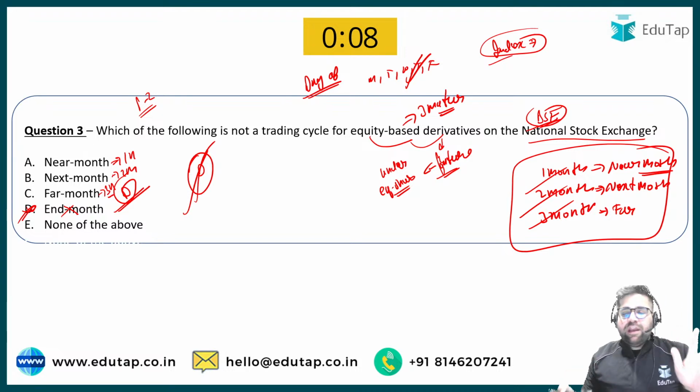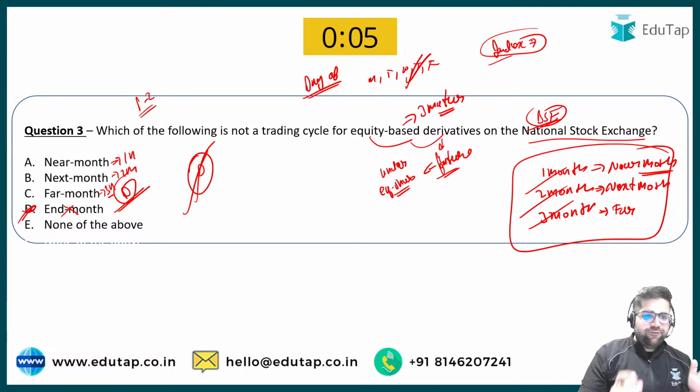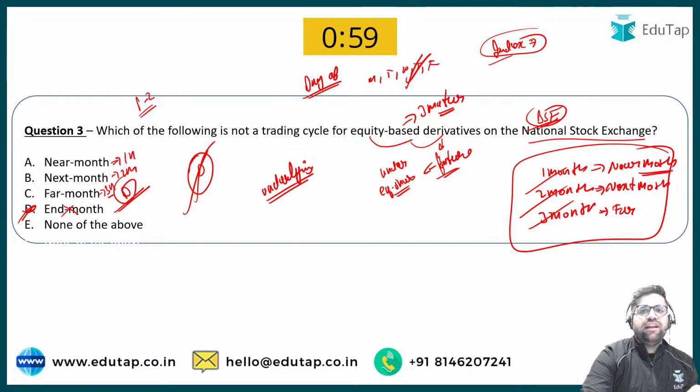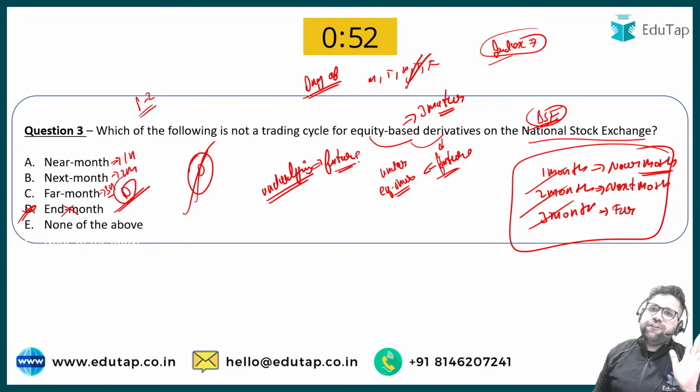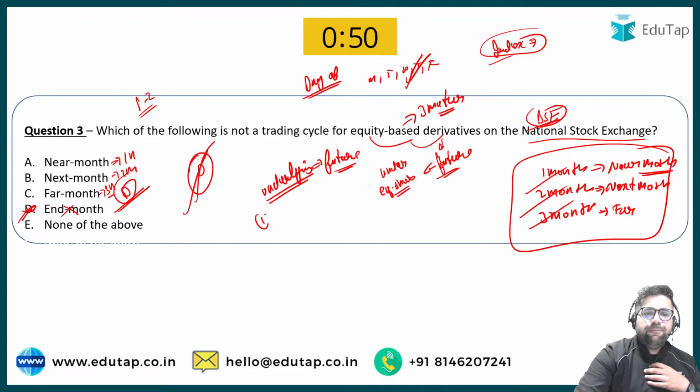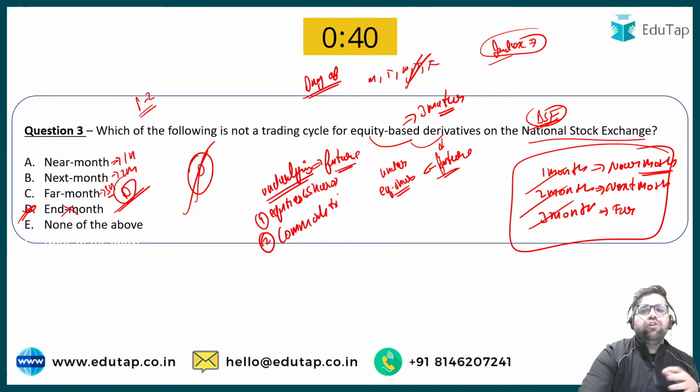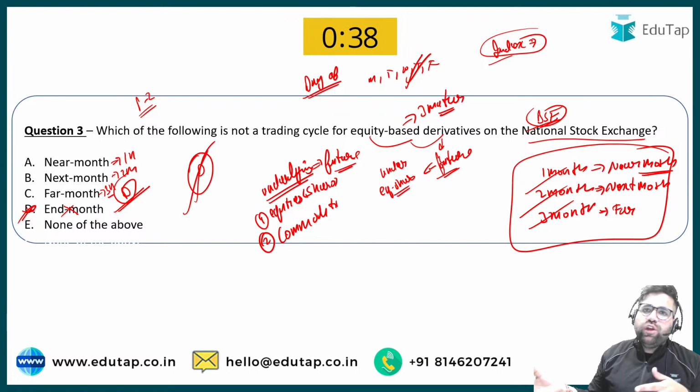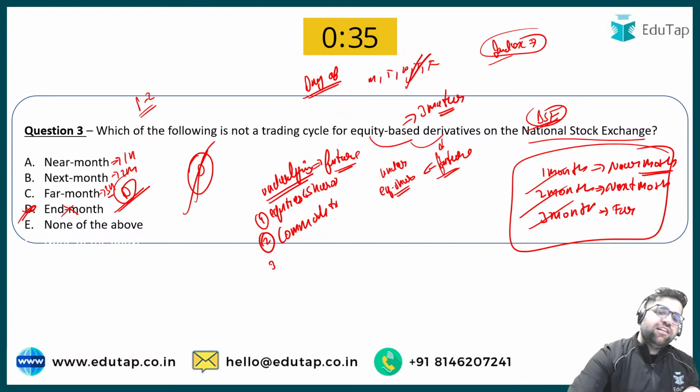Okay, and now my last question to you before I move ahead to question number 4. Tell me the different types of underlying which can take place under a future contract. In a future contract, what are the different types of underlying which I can have? For example, I can have equities, by which I mean shares and stocks of different companies. I also have commodities, like gold, silver, soya bean, steel as well. What are the names of the other two?